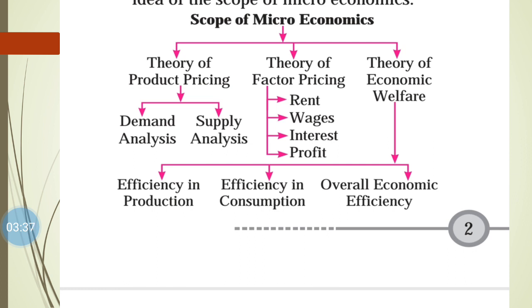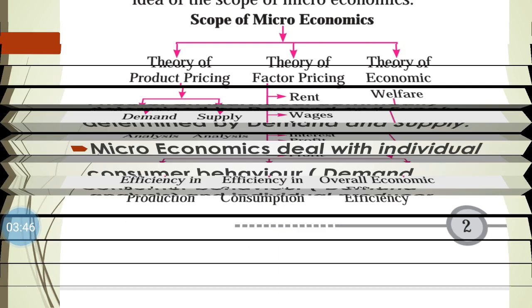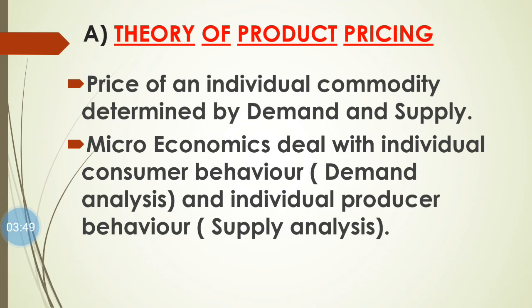So there are three important scopes of microeconomics: theory of product pricing, theory of factor pricing, and theory of economic welfare. Now what does theory of product pricing cover? Whenever we decide the price of any commodity, market forces play a very important role. Whenever the price of a product is decided by a firm, it considers two market forces, that is demand and supply. So the price of a product is always affected by demand and supply.